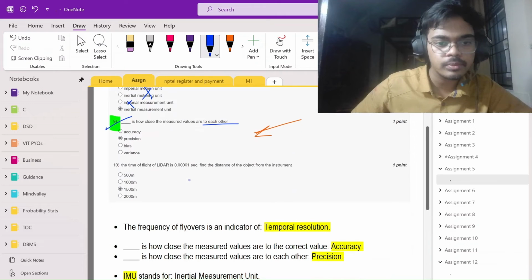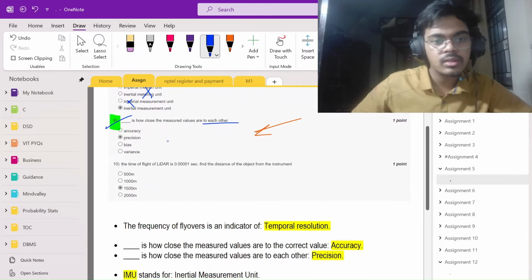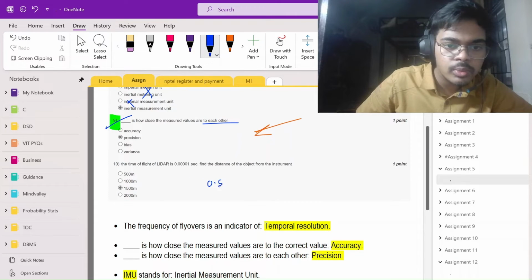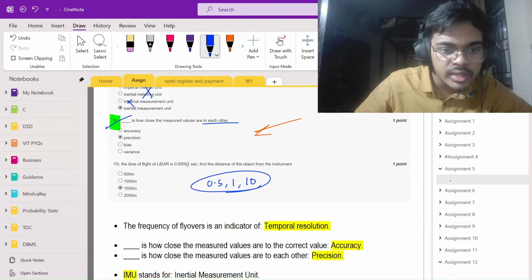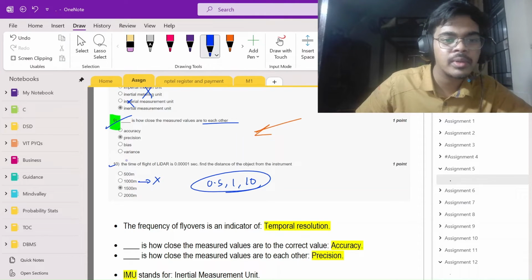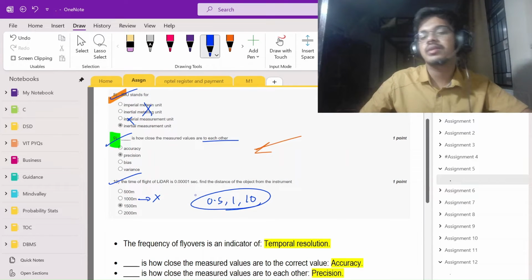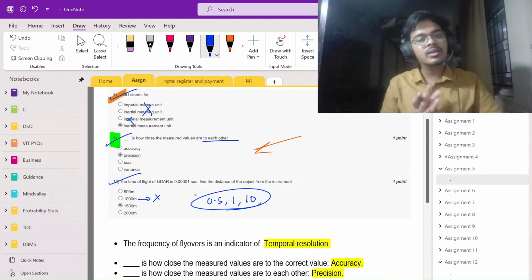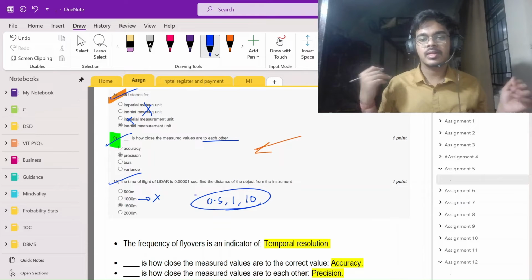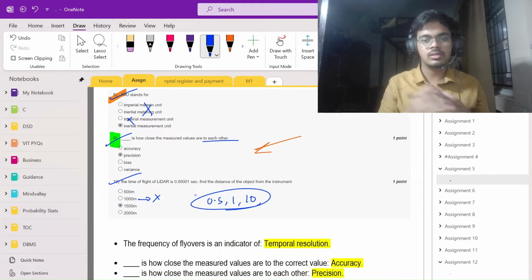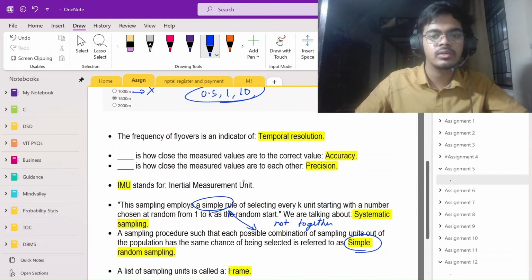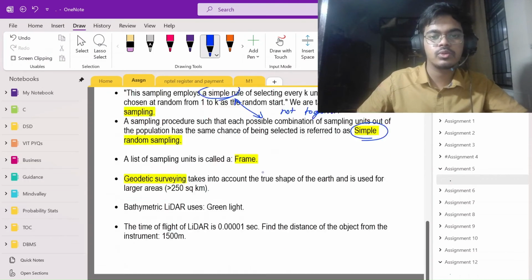Okay, IMU, leader. So, what we have discussed: 0.5, 1, 10, close to that. Here, close to that would be this thing, but this shouldn't be the answer. So I just remember it as 1500, it's a unique question. So yeah, for the mugging up, this is a mnemonic. The rest is that you can learn the numericals and solve them yourself for 100% accuracy.